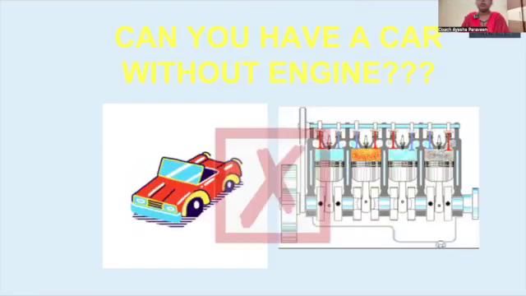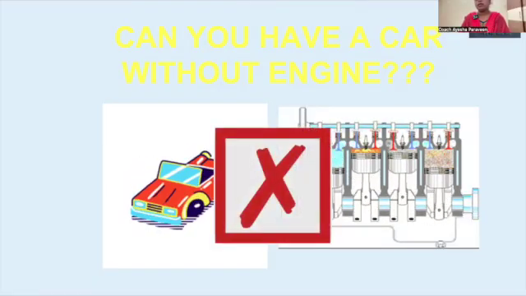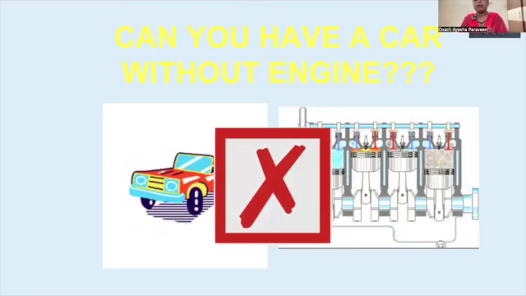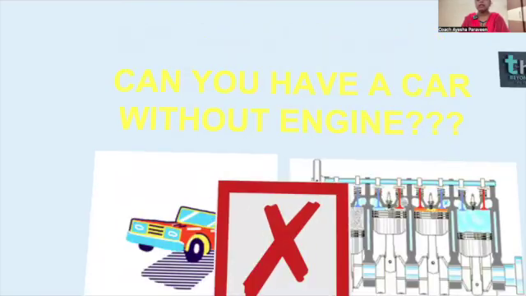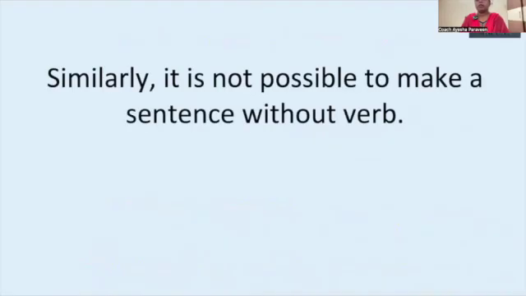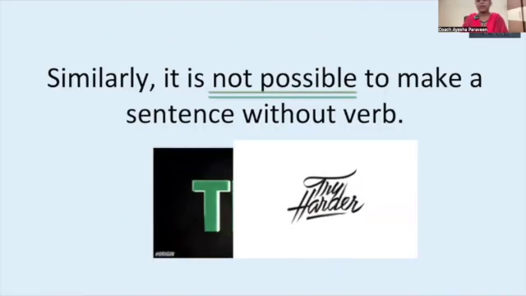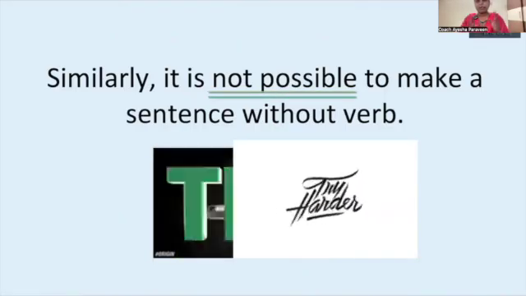You cannot use that car without an engine. The car cannot perform its action of driving without an engine. Similarly, we cannot frame a sentence without a verb. So I request you to try making a sentence without a verb. Just keep subject and object and don't use a verb in it.